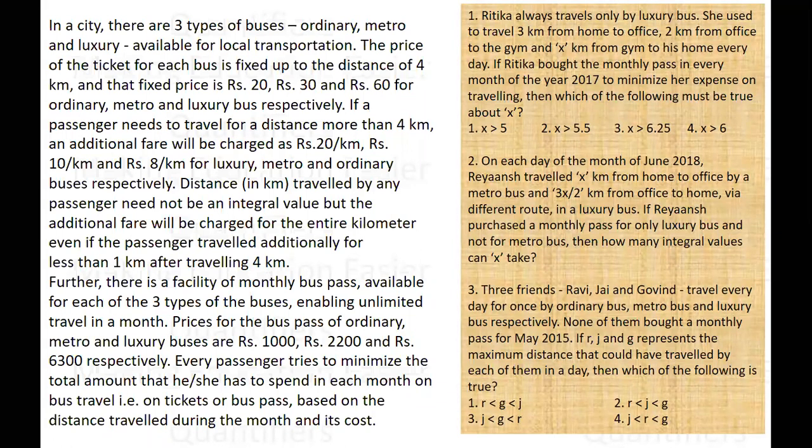The additional distance traveled by the passenger is not necessarily an integral value, right? Distance traveled by any passenger need not be an integral value, but the additional fare will be charged for the entire kilometer, even if the passenger travels additionally for less than 1 kilometer after traveling 4 kilometers. That simply means that if someone travels 4.2 kilometers, even then for this 0.2 kilometers extra, he has to pay for the whole 1 kilometer, right? So between 4 and 5, whatever the distance a person is traveling, he has to pay for the additional 1 kilometer.